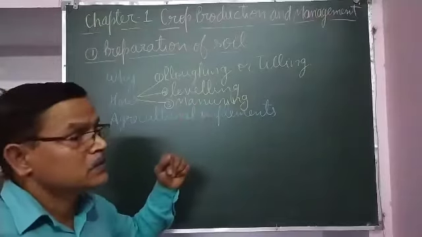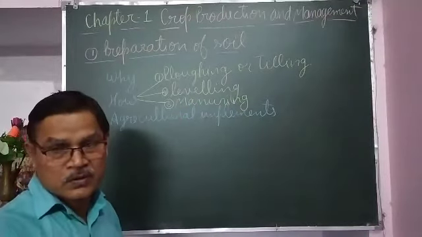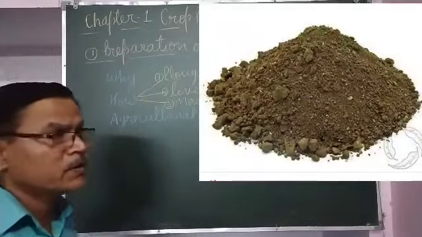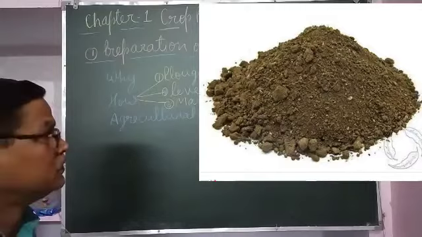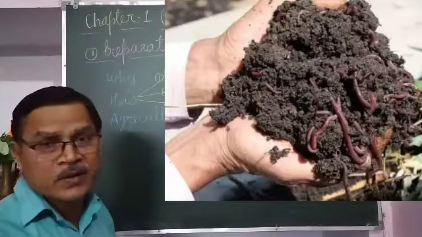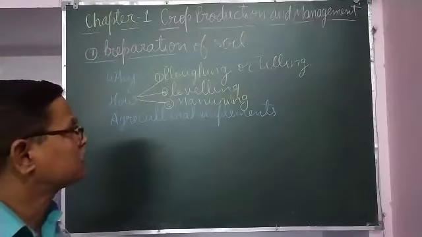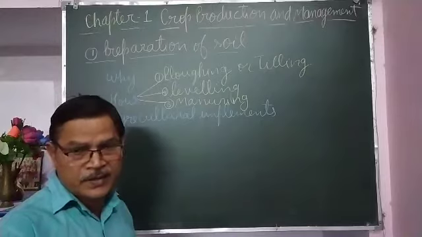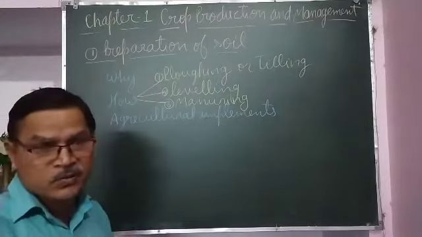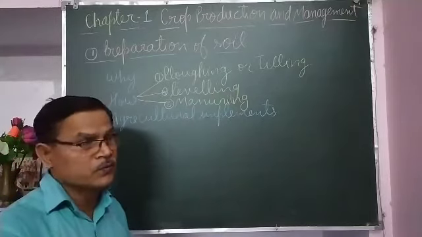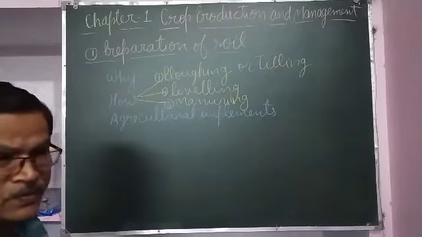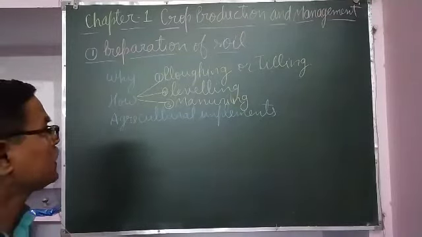And manuring: manures, whatever organic materials there are, may be cow dung, compost, or vermicompost, are added. Fertilizers like NPK may also be used. These may be added into the soil during preparation, so that the soil has sufficient moisture and nutrients, becomes loose, and the land surface becomes even, so that sowing can be done easily.